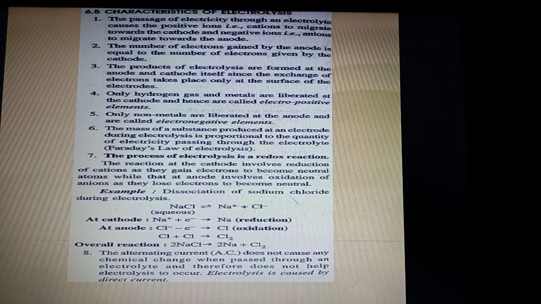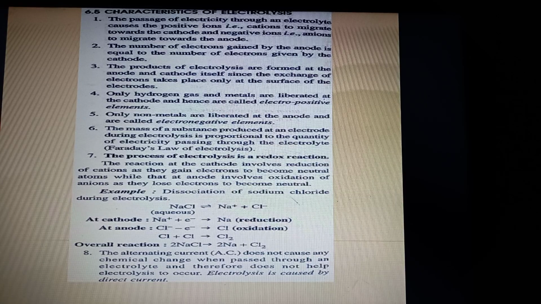So anions go to the anode and give electrons to the anode, and cations go to the cathode and accept electrons from the cathode. So the number of electrons given at the anode is equal to the number of electrons taken from the cathode. That is the meaning of point number 2.